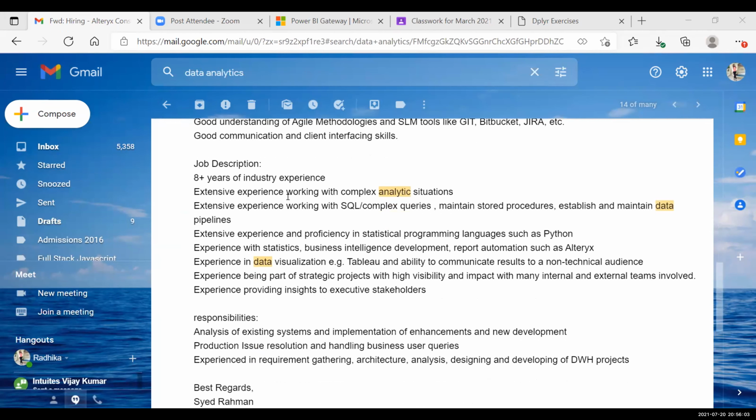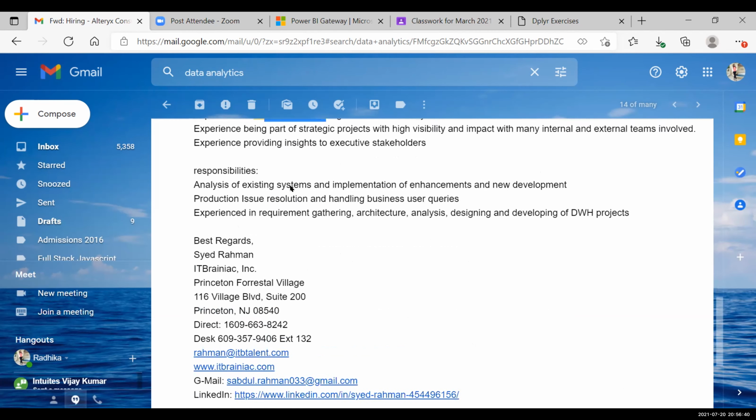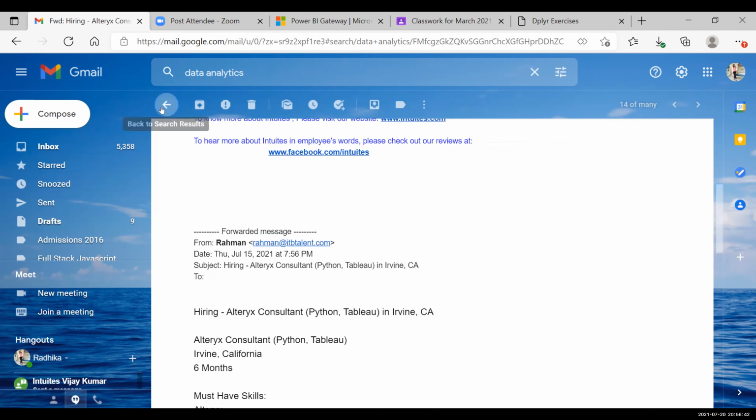Extensive experience. Alteryx is an ETL tool basically, right? This is more of an SSIS type of job. Yeah, I've used Alteryx, I've trained on Alteryx. But there are other things in the JD which are extensive: maintaining stored procedures, data pipeline, statistical programming, business intelligence, report automation, data visualization, strategy projects. These all we can still handle. I'll show you some other.